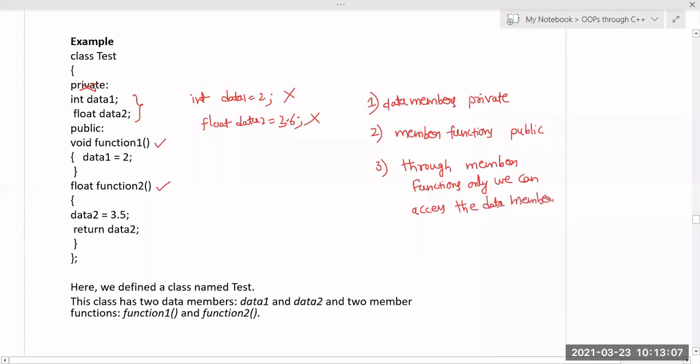These are the three fundamental rules. So data members should always be within the private section, member functions should always be within the public section, and through member functions only we can access or initialize the data members.